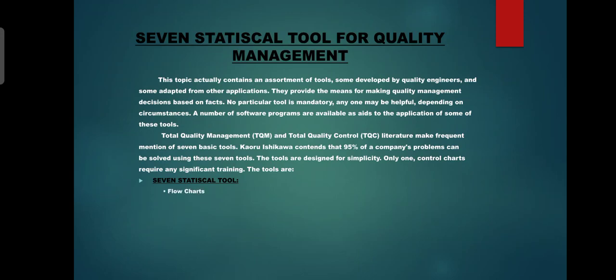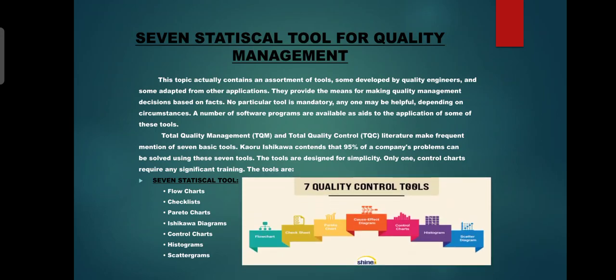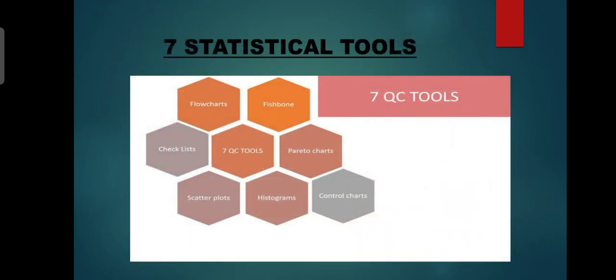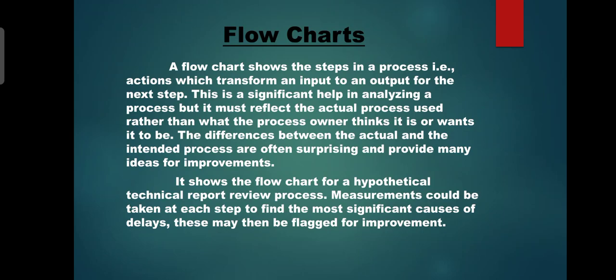First one flowchart, second one checklist, third one Pareto chart, fourth one Ishikawa diagram, fifth one control chart, sixth one histogram, and last one scatter diagram. Next, the 7 statistical tools are given by this diagram, which is useful to see. Next we can see the first one, the flowchart.